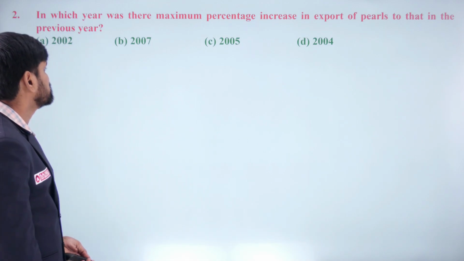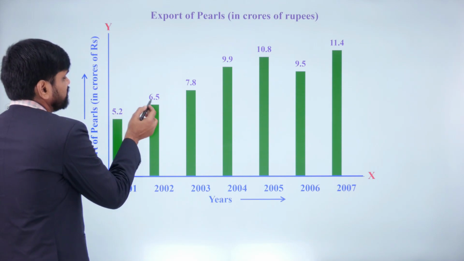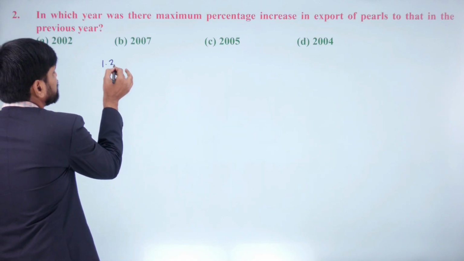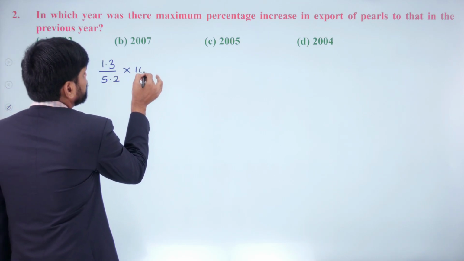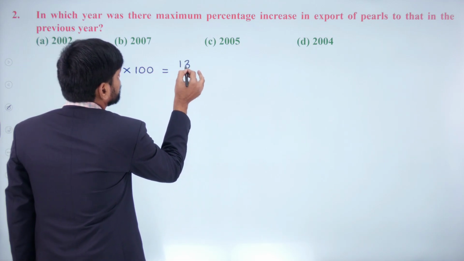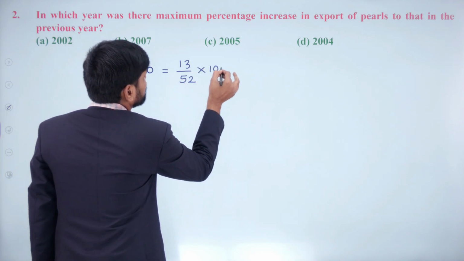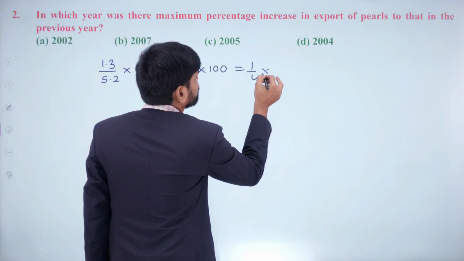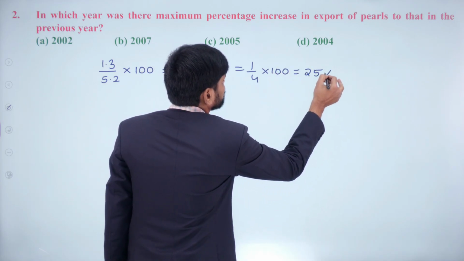In 2002, what is the percentage increase? In 2002, the percentage increase is from here to here, an increase of 1.3 on 5.2. So 1.3 by 5.2 into 100. I can multiply both numerator and denominator with 10. So that is 13 by 52 into 100, which is nothing but 1/4. So 1/4 of 100 is nothing but how much percent? 25%. So directly I can say it is 25%.